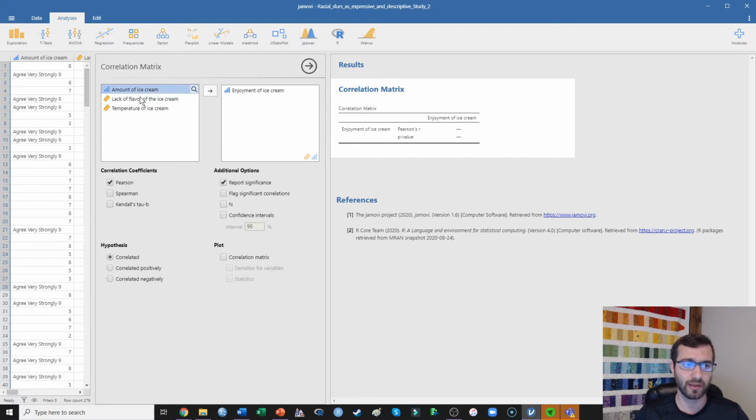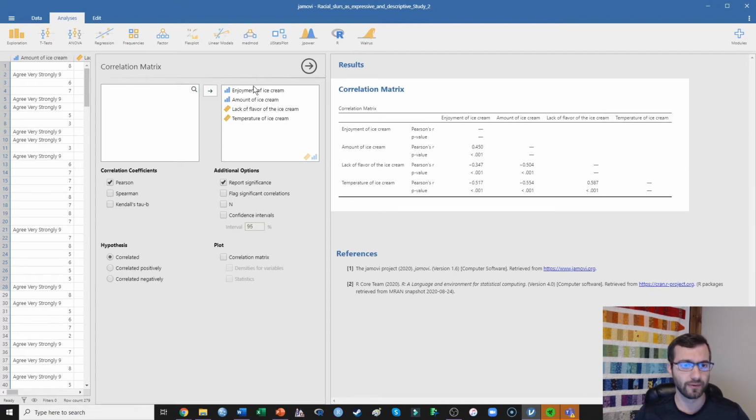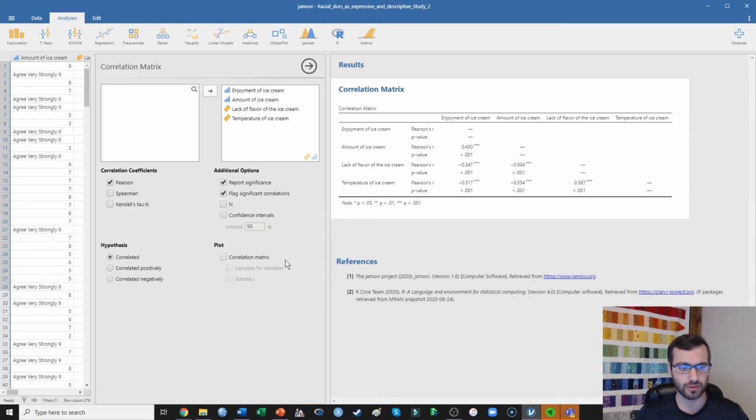Then I'm going to put in the amount of ice cream, the lack of flavor of the ice cream, and the temperature of the ice cream. The way that I selected all of those at once was I just held down the control button and clicked. So we can move all of those over to the right side here. Already you can see that the correlations are being presented, but I'm going to go ahead and flag significant correlations there.